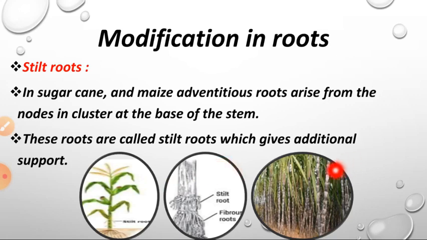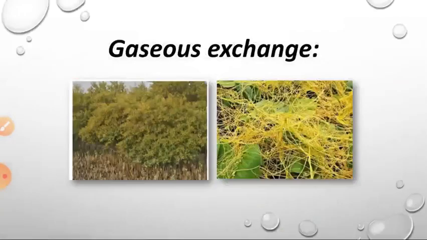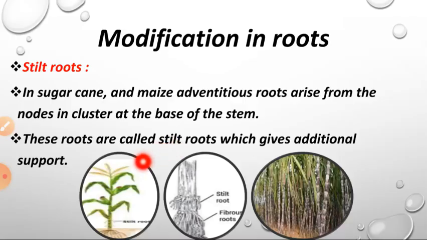Here the stilt roots are also there. And after that you can see in the sugarcane, these are called nodes and internodes. Here also, these are the nodes and internodes. The next leaf, and the next leaf is called nodes and internodes. So stilt roots means in the sugarcane and maize we can see additional roots near the cluster of roots. Cluster of roots means a bunch of roots. You can see in the maize picture and in the sugarcane picture. So these are called stilt roots.